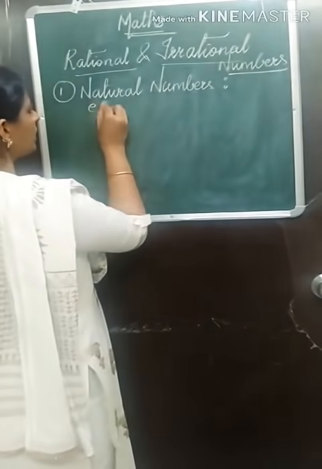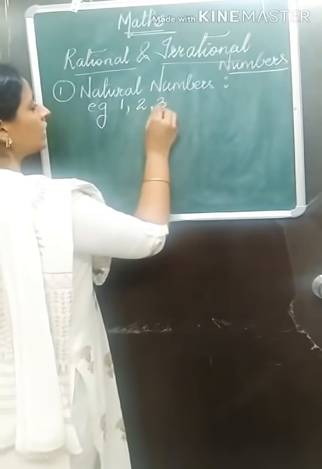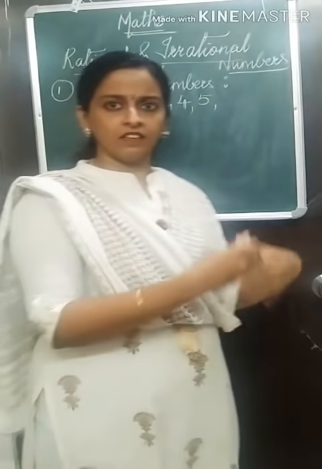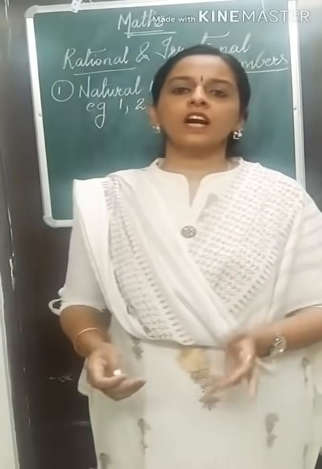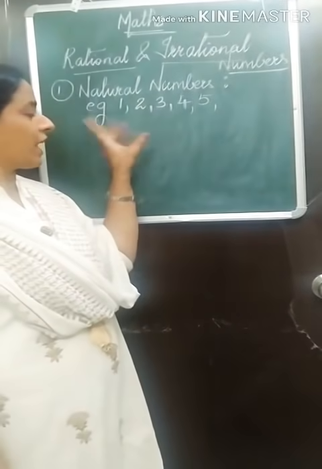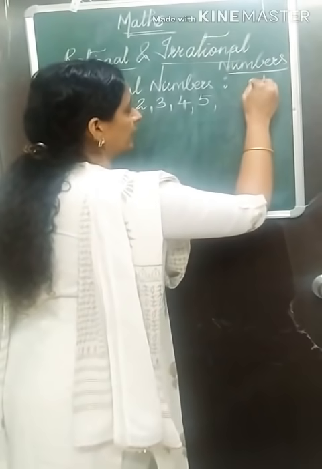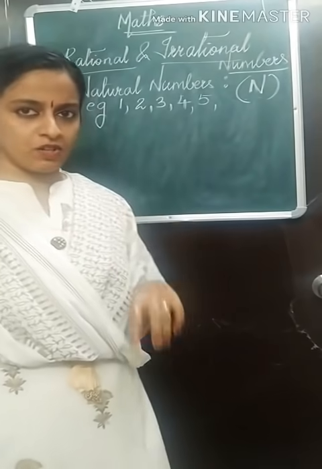Counting number starts with 1, 2, 3, 4, 5 and so on. No? 6, 7, 1000, 10,000, all those. 1001, 1002, 10,000, lakh, crore, million, billion, all those are counting numbers. So natural numbers are any counting numbers and natural number starts with number 1. Now the symbol used for natural numbers is capital N. This also you have to remember. Capital N stands for natural number.